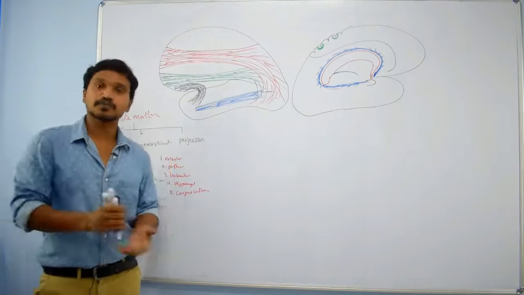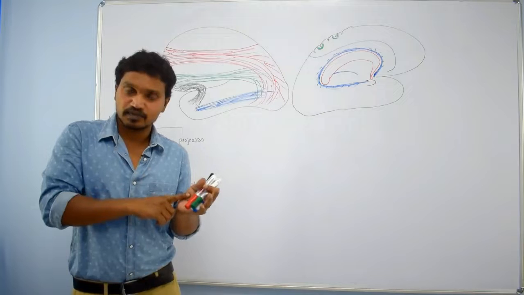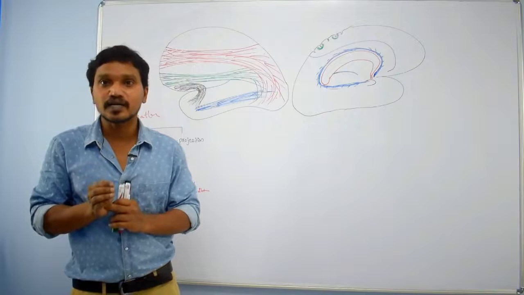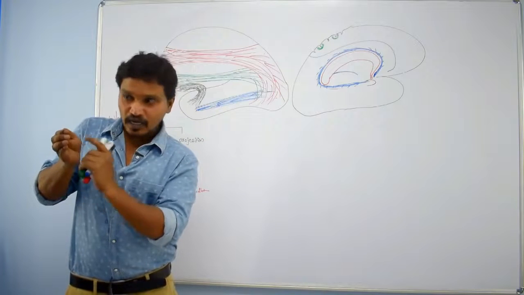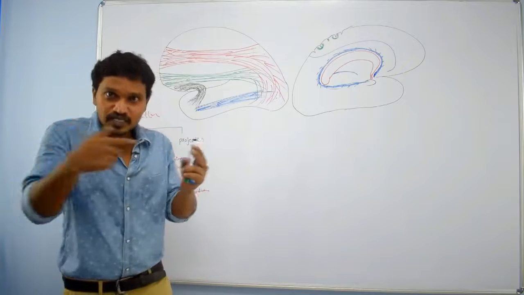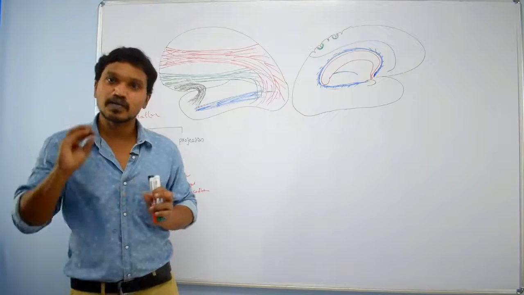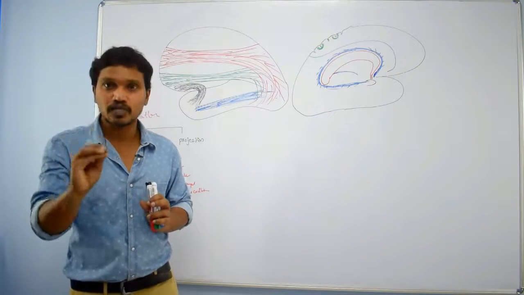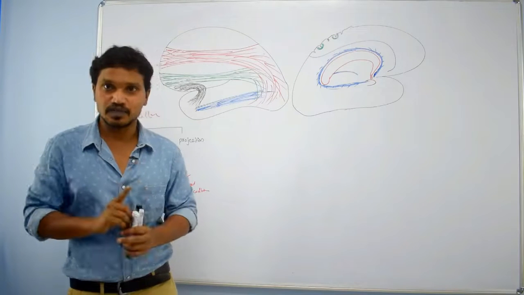I already told you these are the fibers that connect one cerebral hemisphere to another cerebral hemisphere. Most of these fibers connect identical areas. That means the one area which is present within this cerebral hemisphere, the same area is present in the opposite cerebral hemisphere also, right? These identical areas are connected by commissural fibers. But some of the commissural fibers connect non-identical areas also, but mostly they connect identical areas of one cerebral hemisphere to another cerebral hemisphere, right?